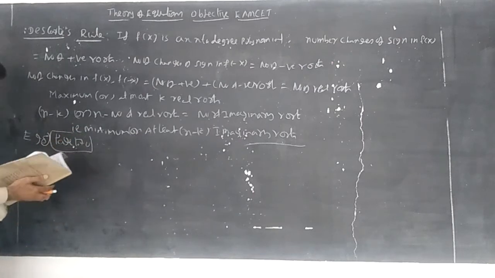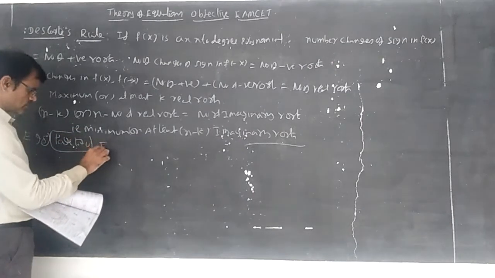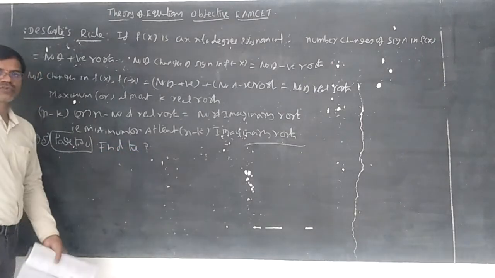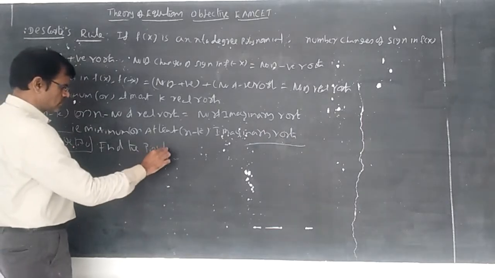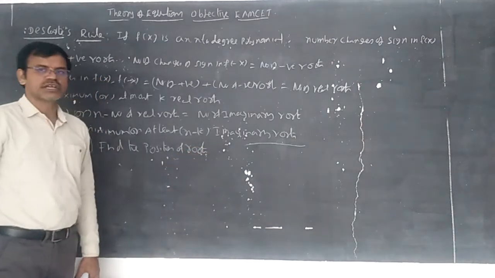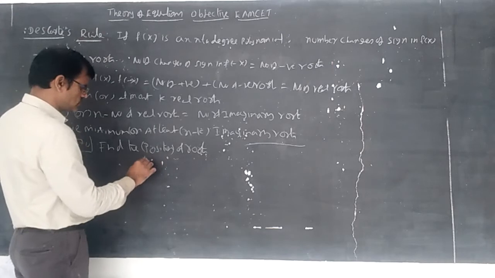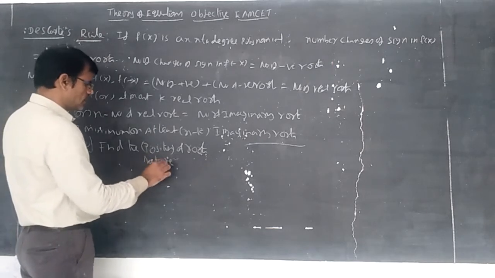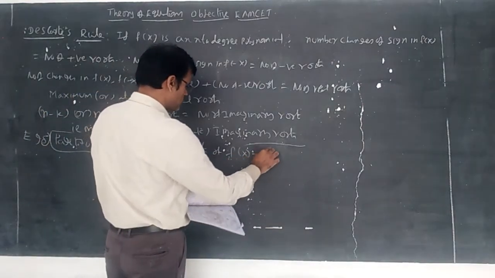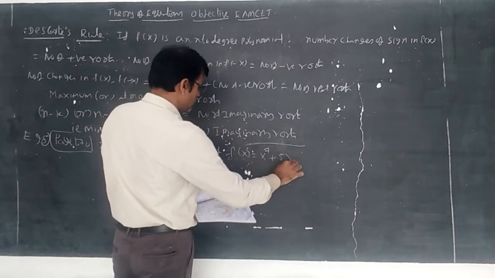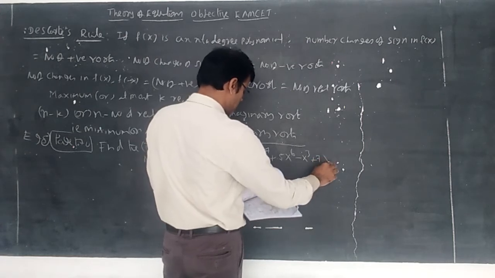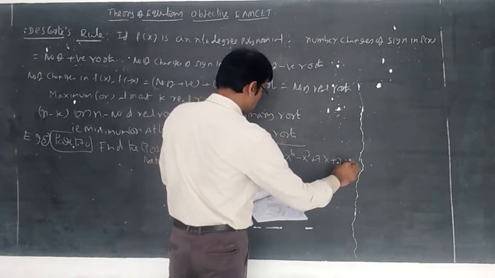Find the nature of roots, whether they are positive or negative, of f of x equal to x power 7 plus 5x power 6 minus x cube plus 7x plus 2 equal to 0.